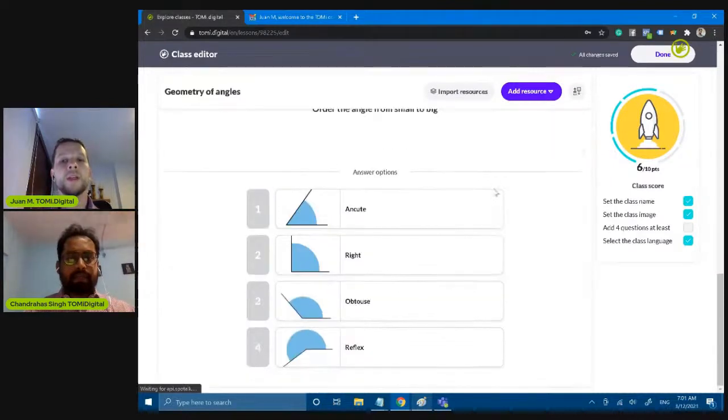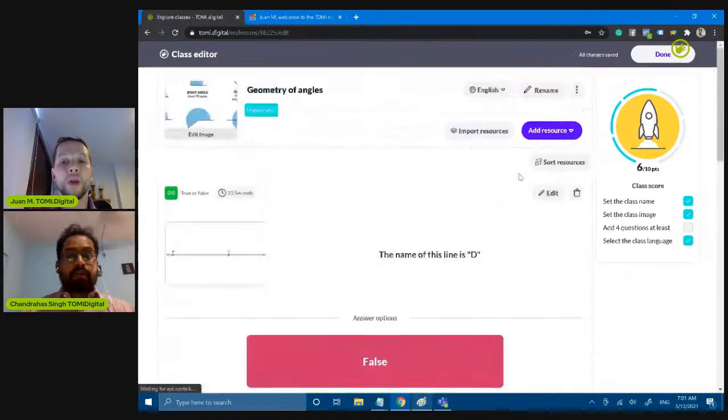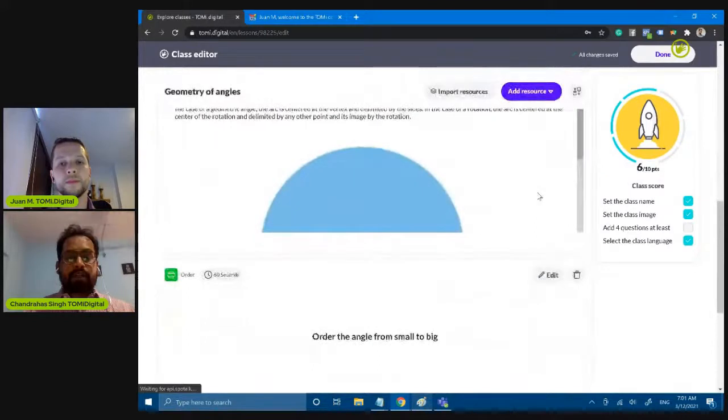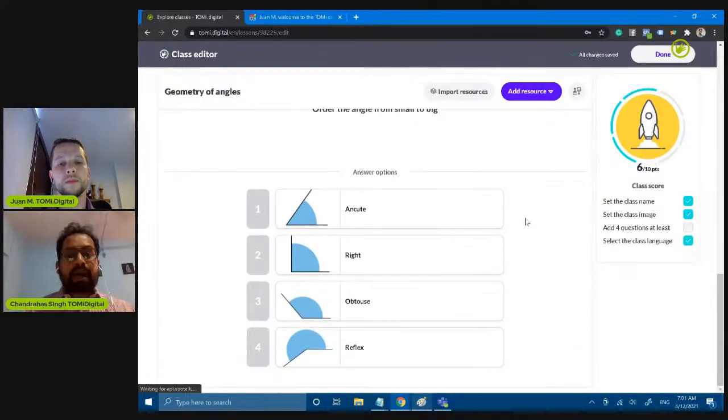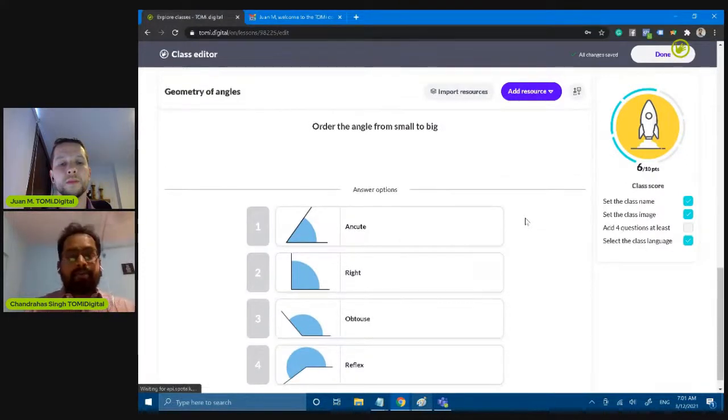Perfect. So the point which I was mentioning was the following. If you can scroll down one, please. When it comes to making the answer sheet or marking the answers, we have taught the platform that if answer one is acute, mark that as a correct answer. So you as a teacher, you don't have to do that process manually.